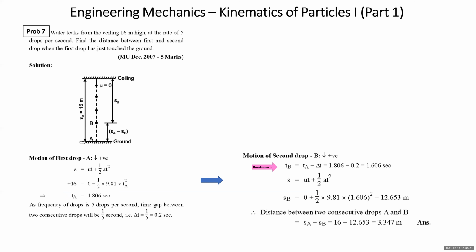You got sA is given 16 meters, sB you got it here 12.653. So sA minus sB is going to be the distance between two consecutive drops. Substitute the value of sA, substitute the value of sB, you get the distance between two consecutive drops. Let's move to the next sum, students.